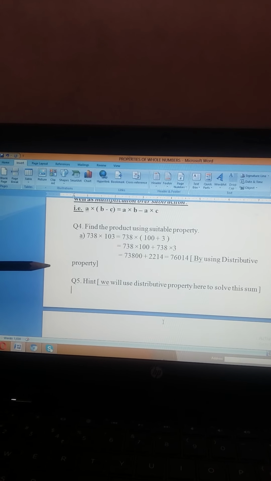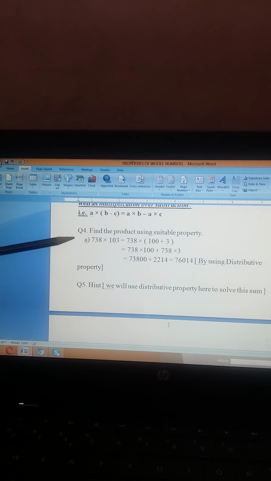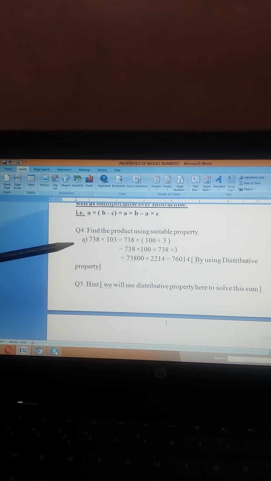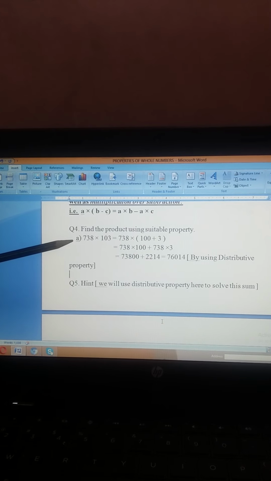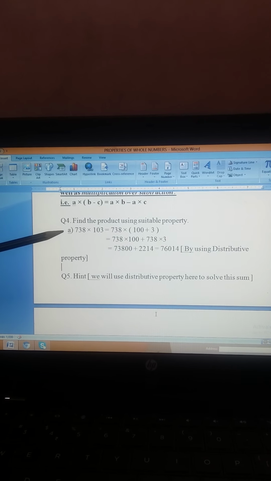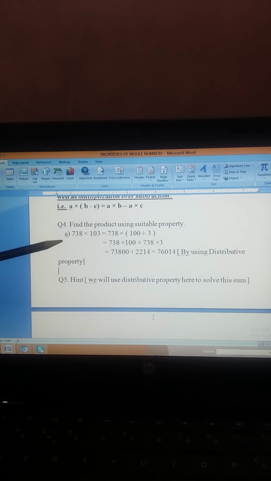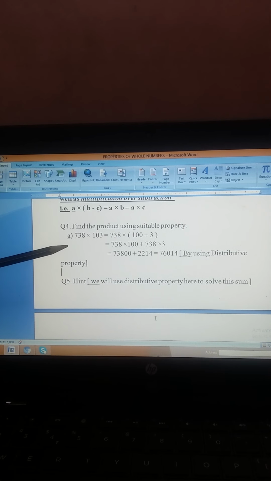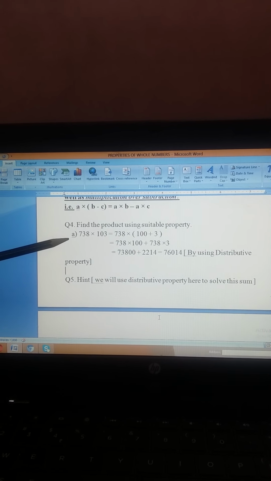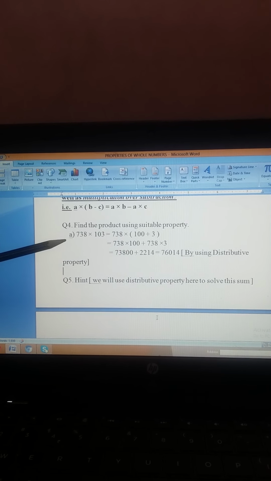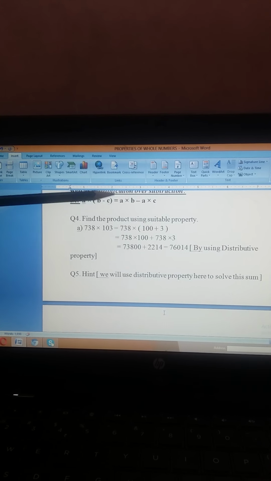Now question number 4. Find the product using a suitable property. So we have to think which property can be used. 738 multiplied by 103. It will be a big calculation to do. So what to do? We will break this 103. It will become 100 plus 3. If the number is just less than 100 or just less than 1000, we will do 100 minus something or 1000 minus something.